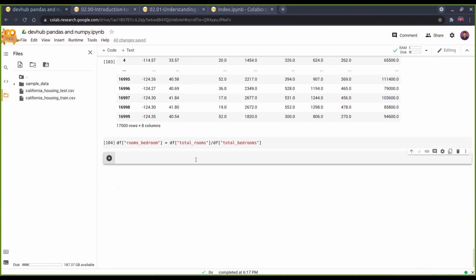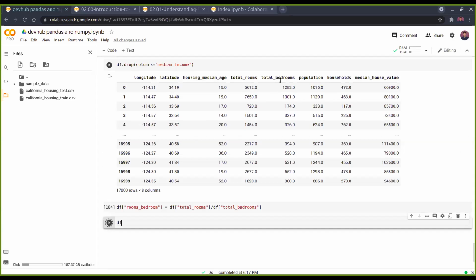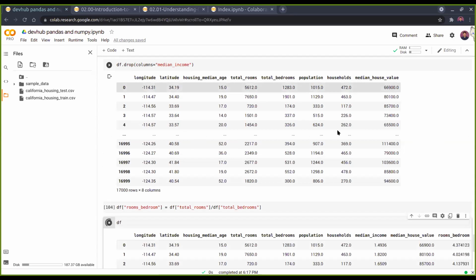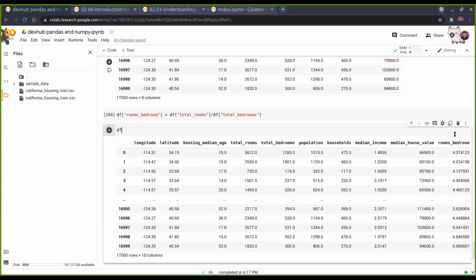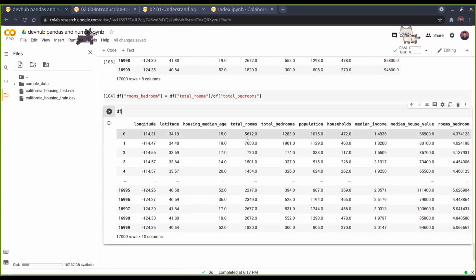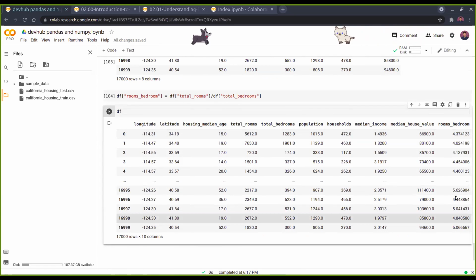If we add this, I hope it doesn't... yeah. Then you can see that it has actually calculated for every row the rooms by total bedrooms, and it has added this column called rooms bedroom, where we can find how many rooms are there for every bedroom. It's just to show you that we can also add columns.